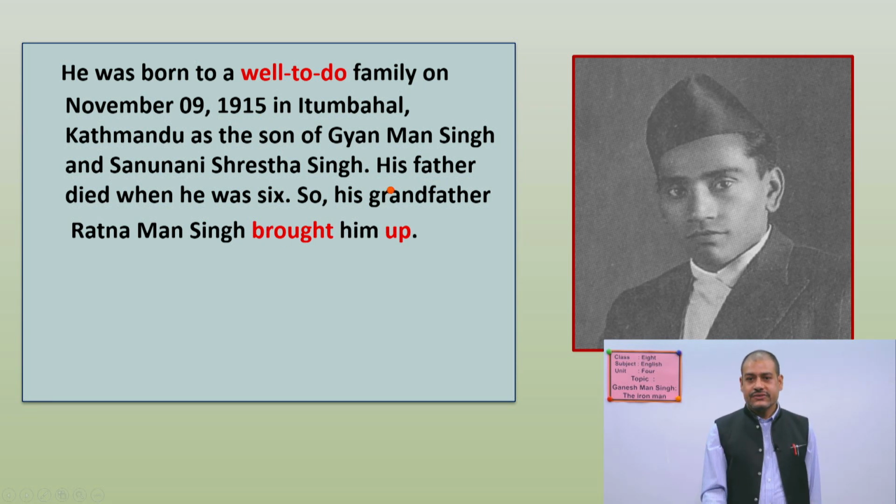And don't forget, dear students, his parents' names are Ganesh Man Singh and Sanunani Shrestha Singh. And then his father died when he was 6. See, he was very small, he was a baby. When he was just 6 years old, at that time his father died. At that time, he became fatherless. So his grandfather, Ratna Man Singh. What is the name of his grandfather? Yes, Ratna Man Singh. He helped him to bring him up.